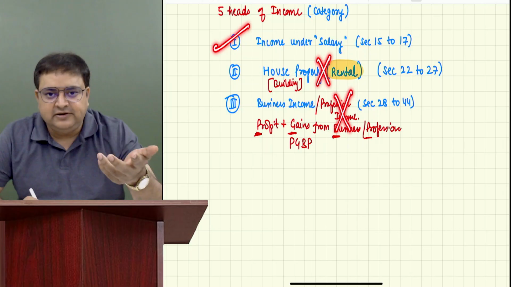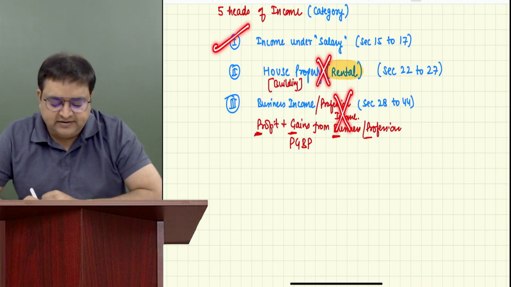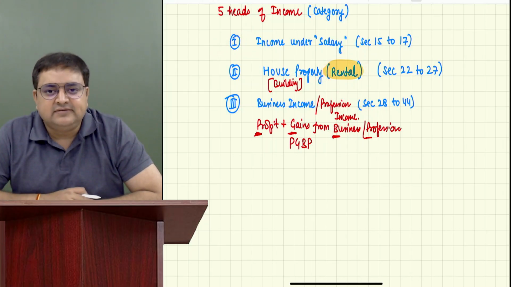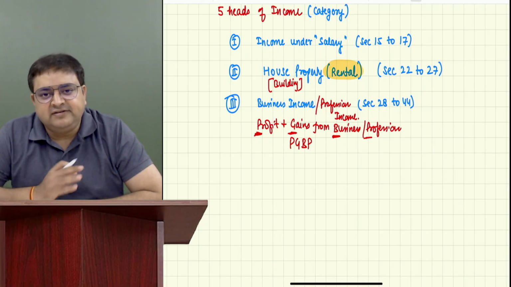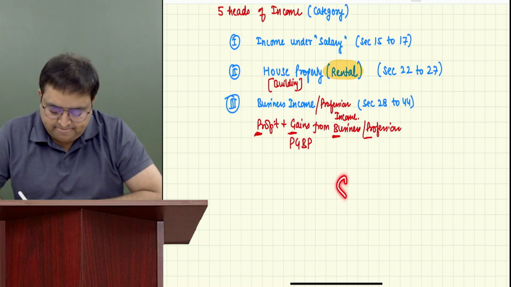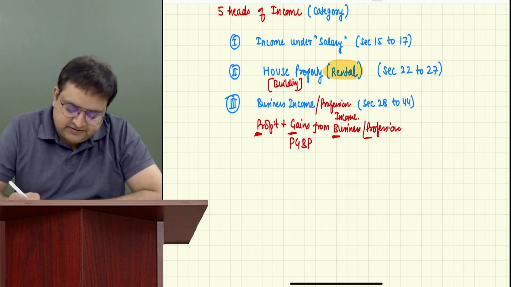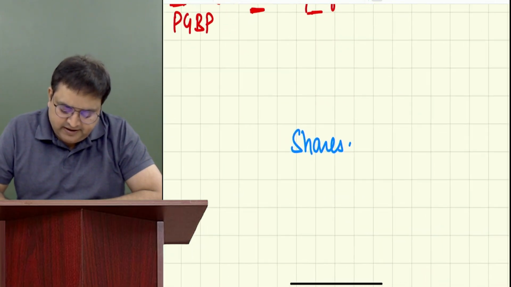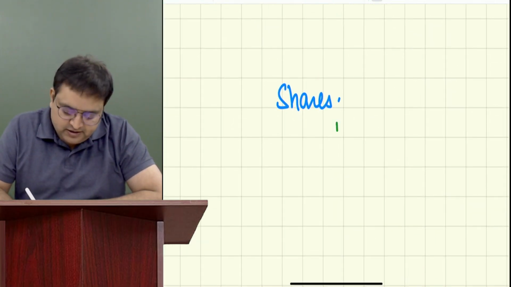And morning she goes at 9 o'clock. Late evening she comes around 7 or 8. And she doesn't have any time for purchasing a property or, let's say, a business. But she purchased some shares. Is it possible that she can invest in some shares? Yes, sir. Let's say, for example, she has purchased shares of any company. Tell me any company, Srinidhi, or anyone. Infosys. Okay. She purchased Infosys shares.